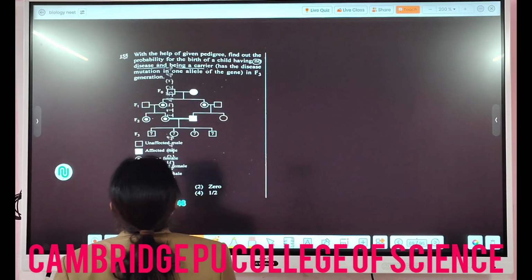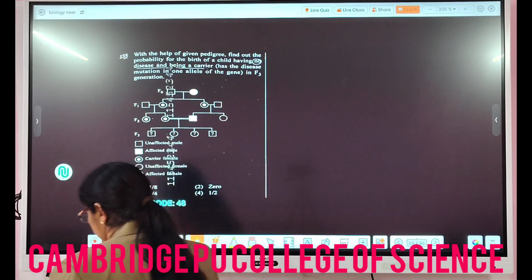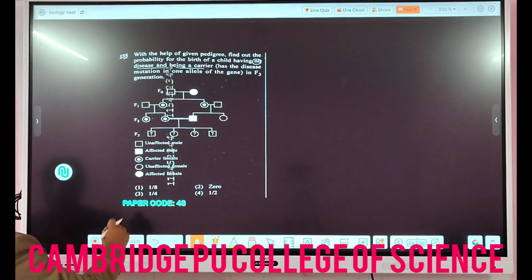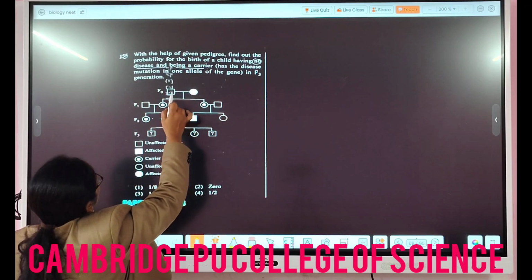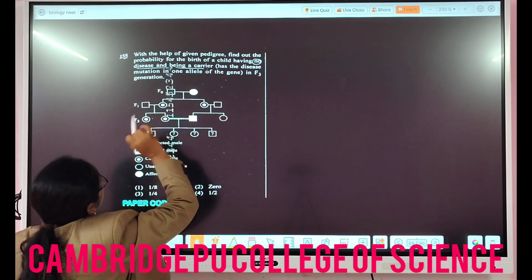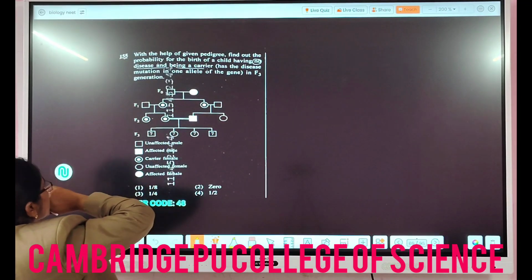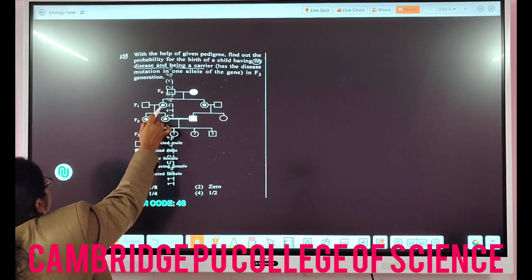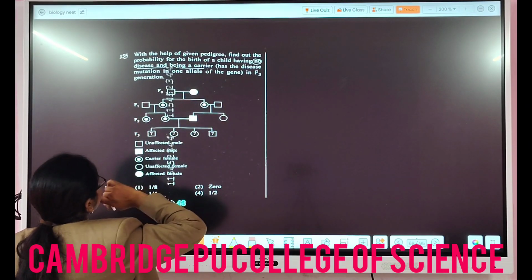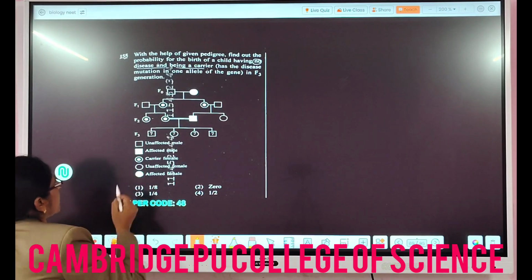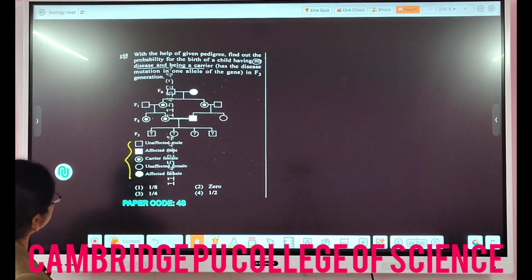Then this is a pedigree analysis question they have given, where you can see here the male is unaffected, the mother is affected here, and in this case the female is a carrier, here the male is affected. They have given the symbols also to understand.